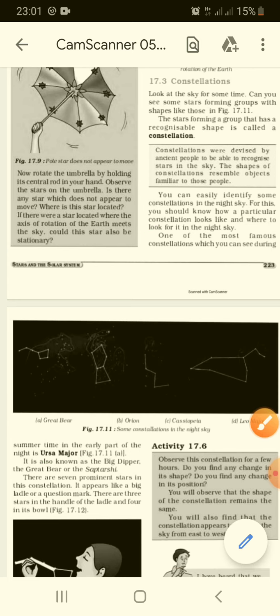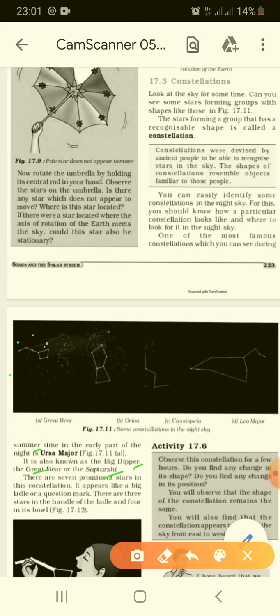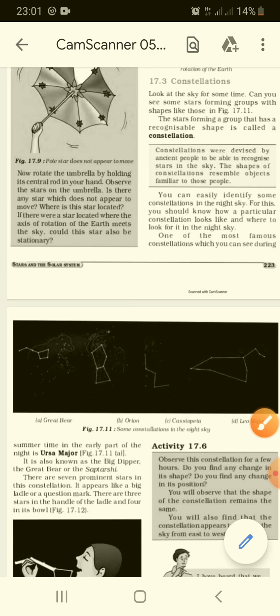It is also known as the Big Dipper, the Great Bear, or the Saptarshi. Three names are given to one constellation: Ursa Major, Big Dipper, and Great Bear or the Saptarshi. There are 7 prominent stars in the constellation. It appears like a big ladle. See, 1, 2, 3, 4, 5, 6, 7. A big ladle, like a spoon shape. There are 3 stars in the handle of the ladle and 4 stars in the bowl. See how it is clearly seen.